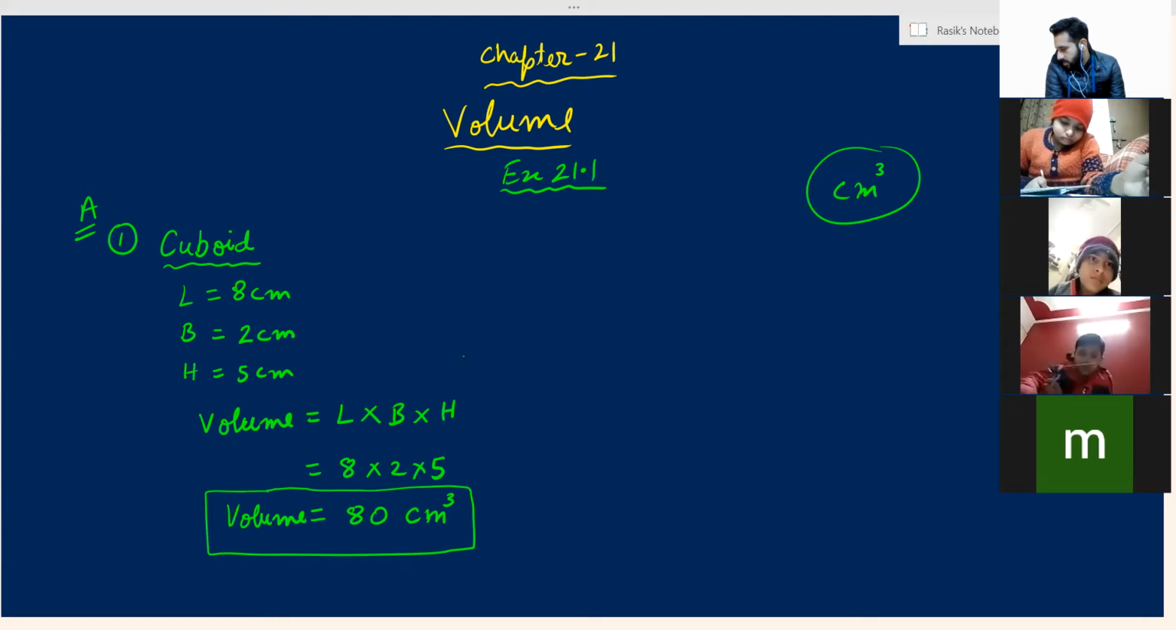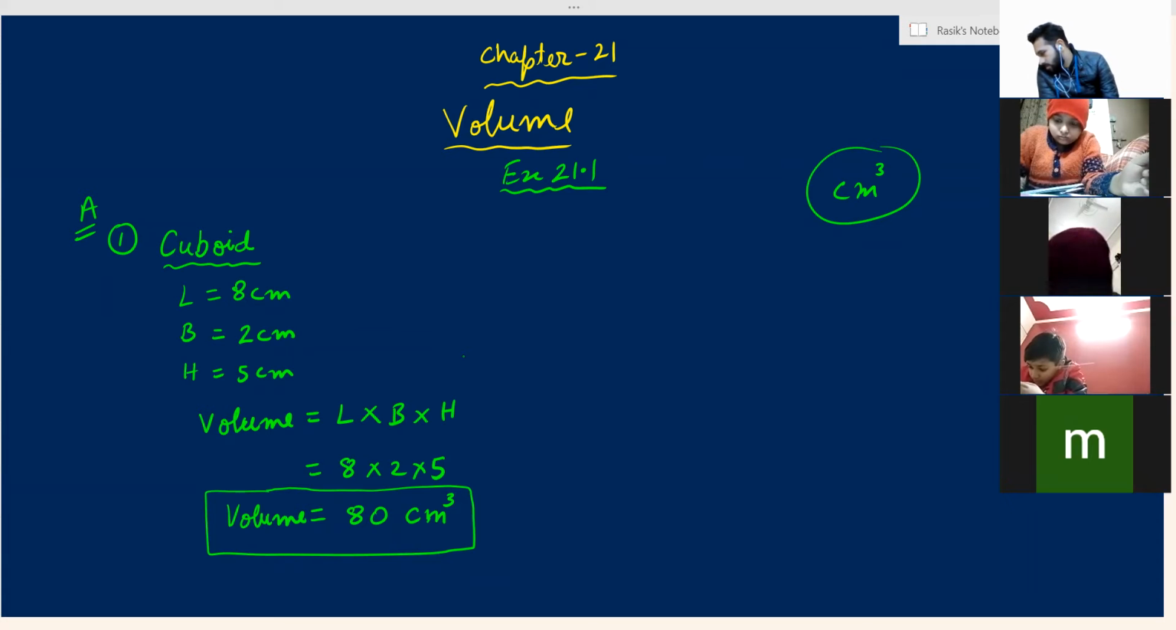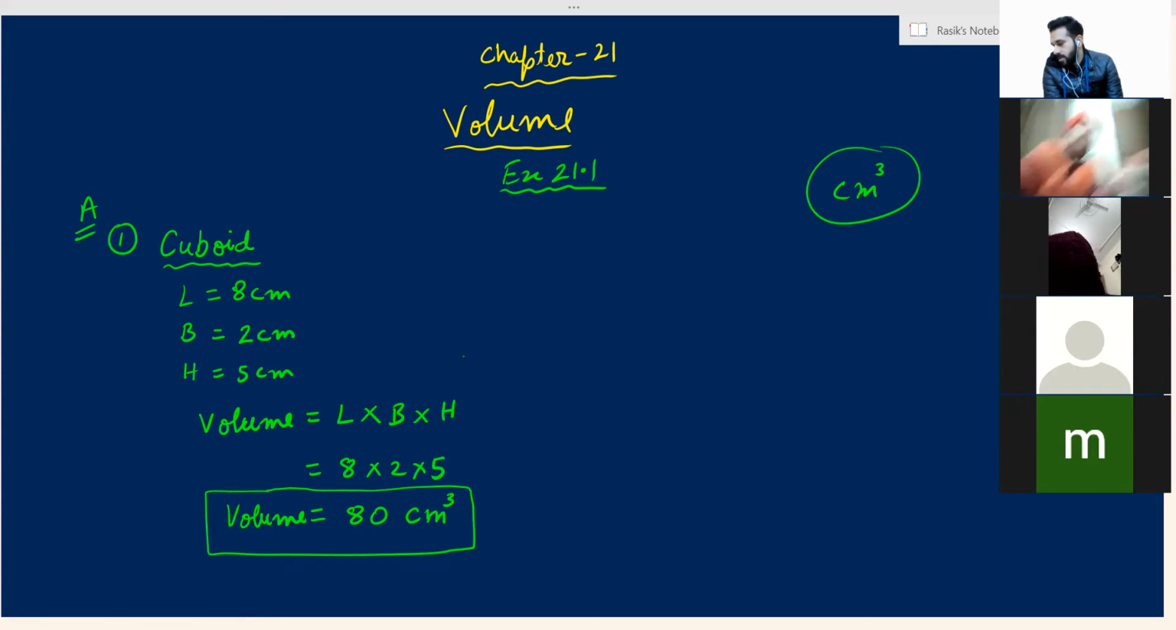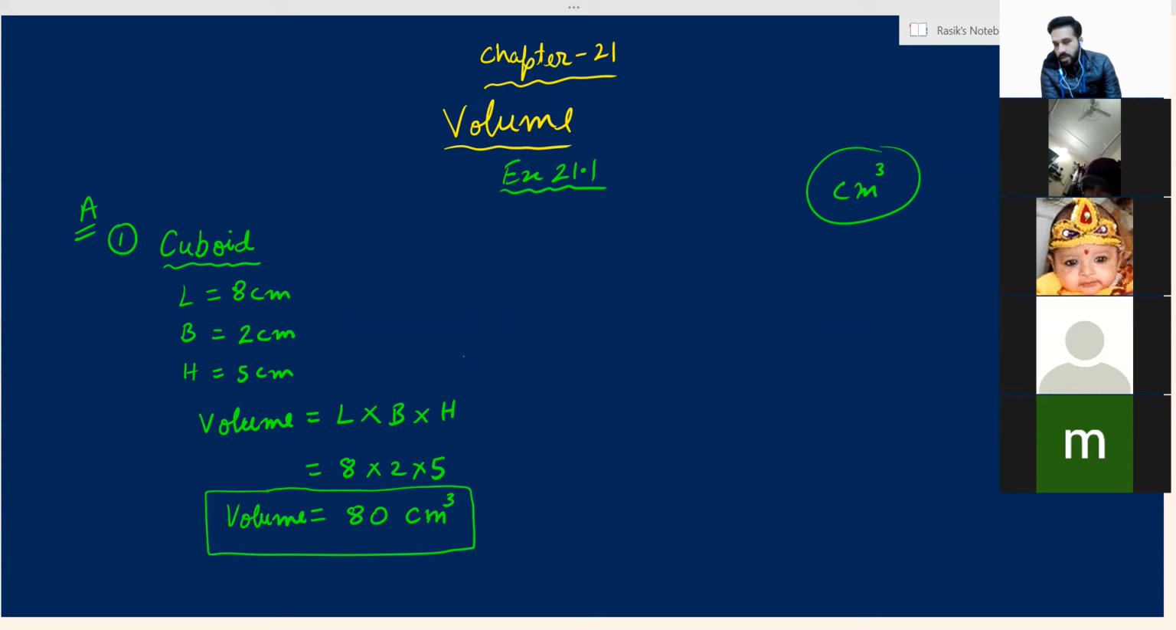Sir, in 21.1 A, the first figure, I think it is a cuboid. And the second one, there are two figures named two. Sir, the figure on the right side and the one below. No, there is a printing mistake. The green figure is figure number 4. Make it 4 instead of 2. Okay, this green figure is figure number 4. Your blue figure, can you see the blue figure? That is your second one.